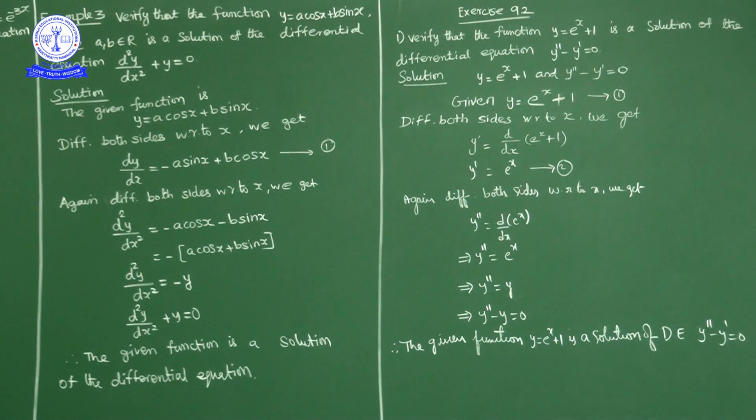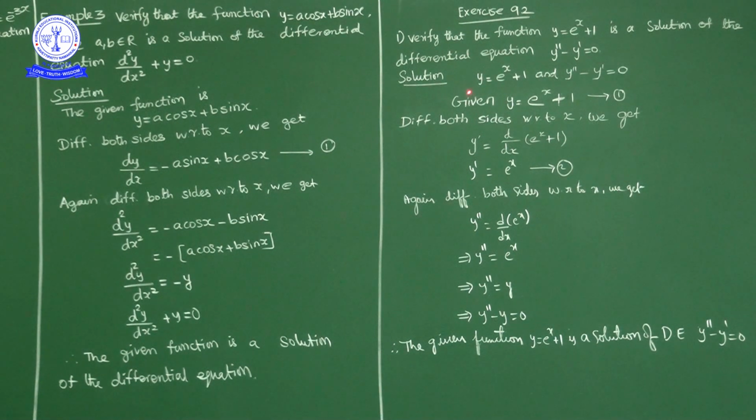Next question. Now exercise 9.2, first question. Verify the function y is equal to e power x plus 1 is a solution of the differential equation y double dash minus y dash equal to 0. y double dash means d square y by dx square, minus y dash means dy by dx. We have to verify that y is equal to e power x plus 1 is a solution of the differential equation y double dash minus y dash is equal to 0.